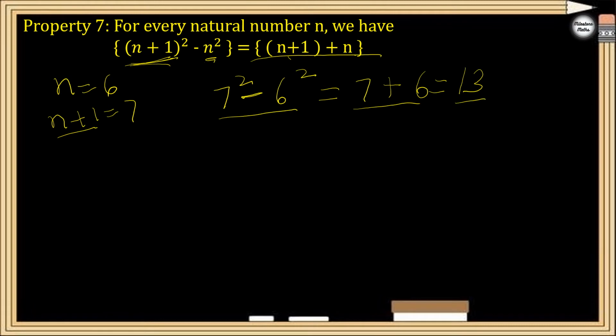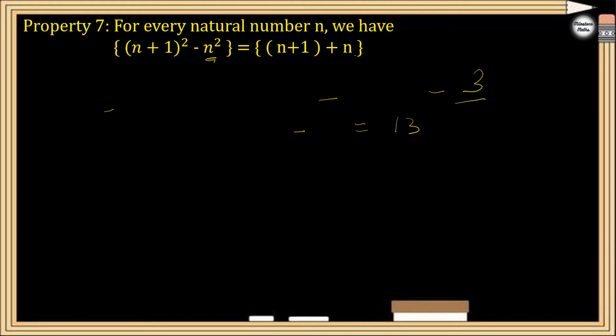Let's try. 7 square will be 49 and 6 square will be 36. So if you solve 49 minus 36, you will get 13. Right? So this property is very useful for solving questions. Many questions come in the exam also, and you will use this property. It becomes very easy. Actually, properties are only to make the calculations easier.